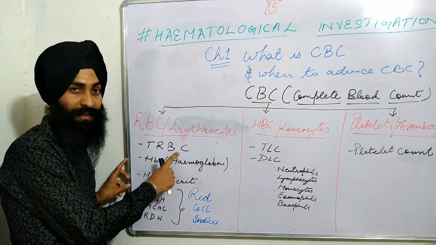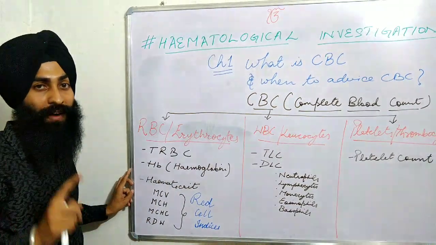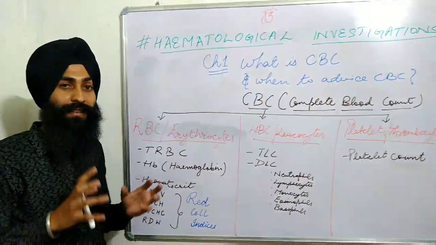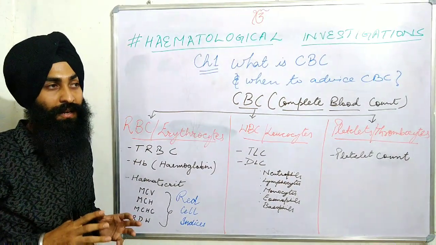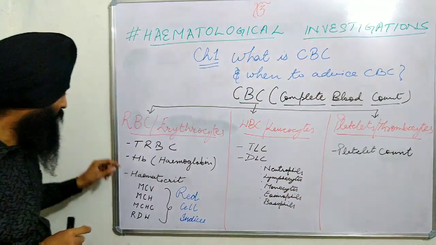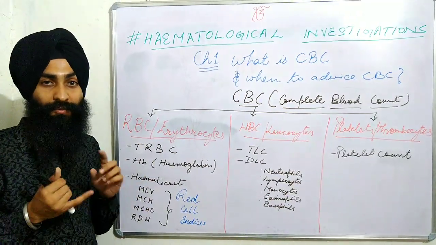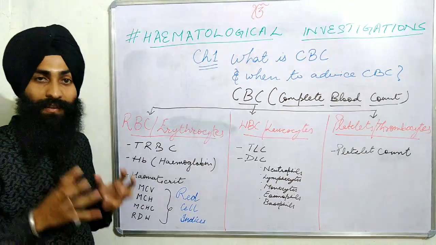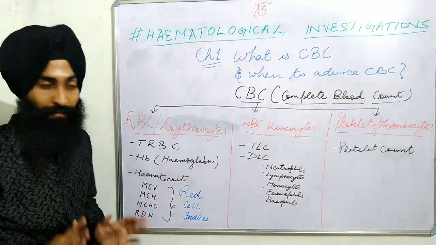Now RBC, we have seen here what is given in the CBC. First, TRBC, that is total red blood cell count, that is 4.5 million to 5.5 million per cubic millimeter. First of all, we have to see the normal ranges given in the investigation report, and there are variations in different laboratories. So next is hemoglobin. Hemoglobin also has variation according to sex, according to age. Next is hematocrit. Hematocrit is the percentage of red blood cells with their content in a certain volume of blood.